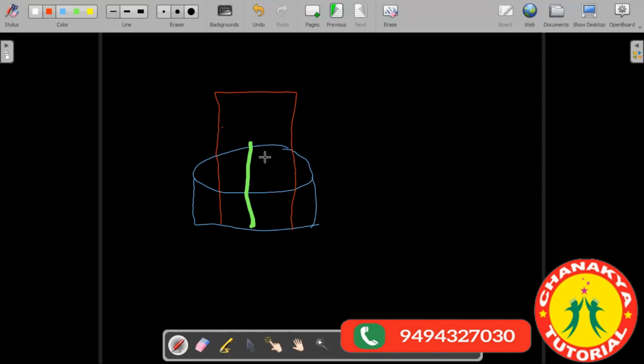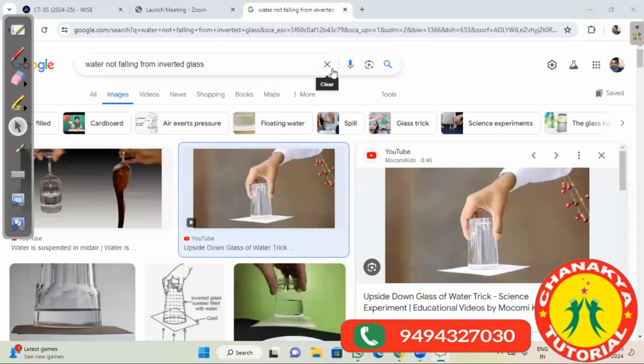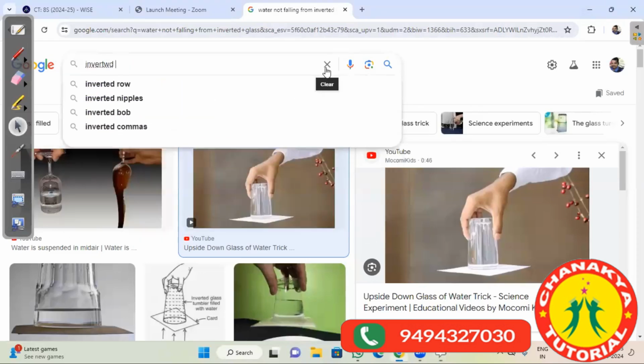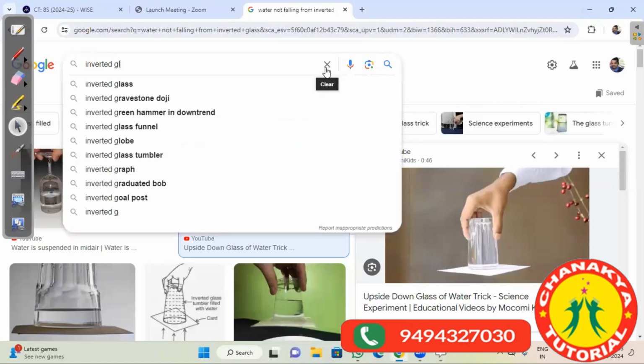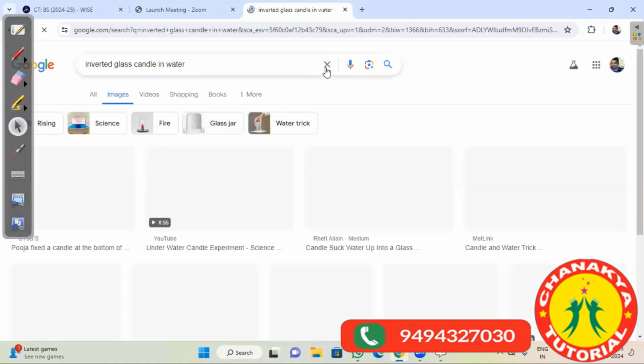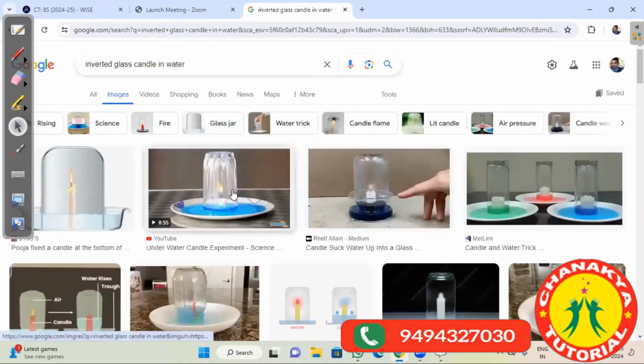So see what happens when the candle was burning. Okay, you have a tub containing water. Let me take a picture. Maybe you will be able to get it well. Let me see if I'm able to get this picture. Glass, candle in water. Yeah, this is the trick I think she is talking of.